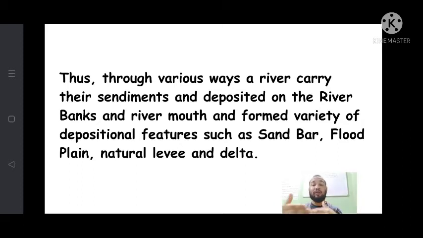as well as at the river mouth, at the head of the river, and it creates different types of landforms. Among these, the important depositional landforms are sandbar, floodplain, natural levee, and delta. These are the important river landforms created by the depositional activities of a river. Always remember: sandbar, floodplain, then natural levee, and delta.